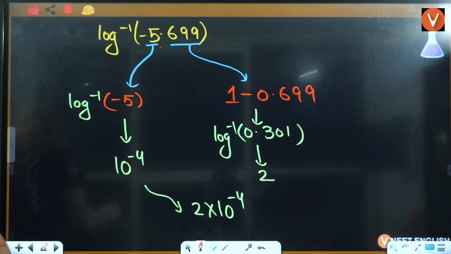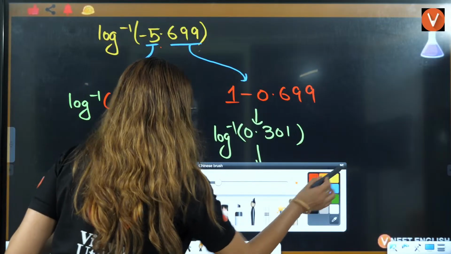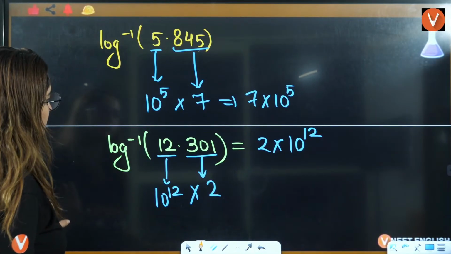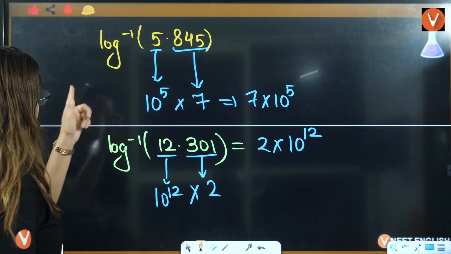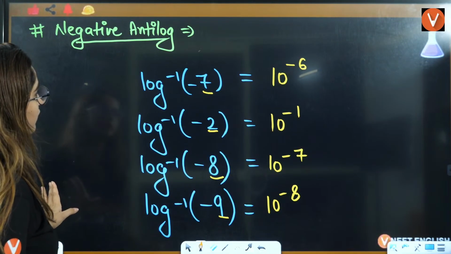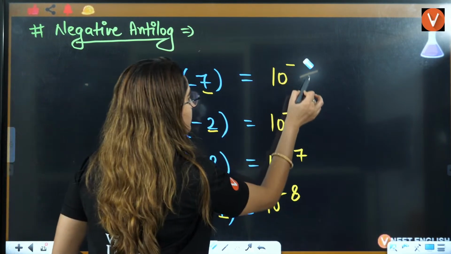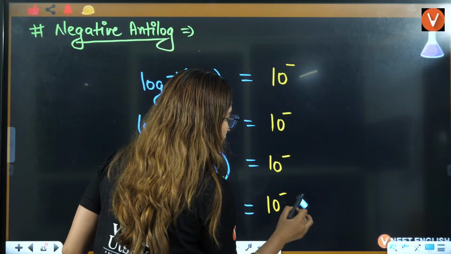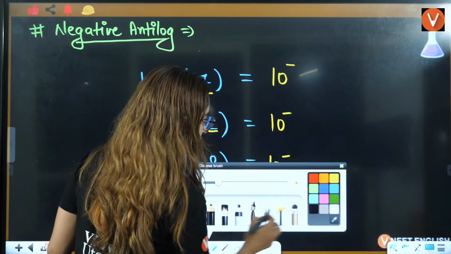Wait a minute. I think we made a mistake here. Yes, we made a mistake. This is positive, no, this was negative. You don't have to subtract, you have to add. Only that's why the answer is coming out wrong.